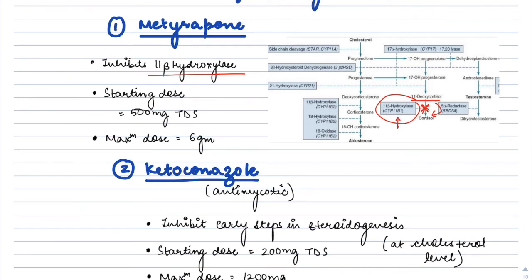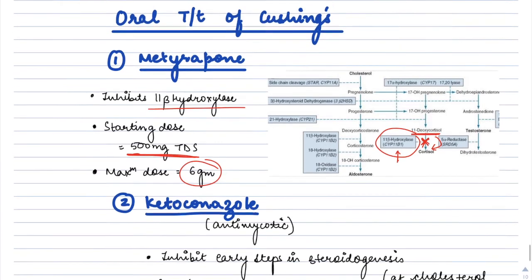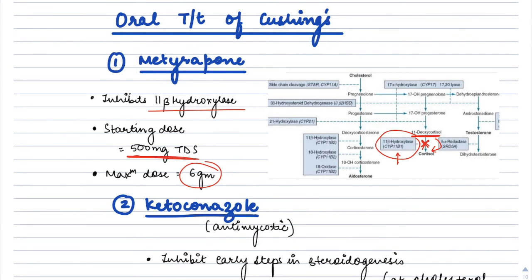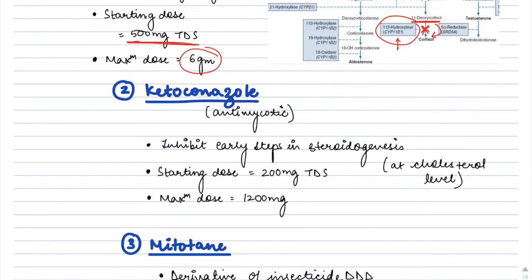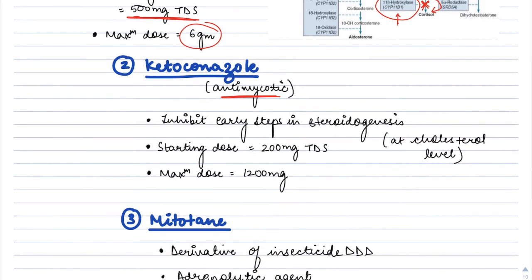We can start metyrapone at a dose of 500 milligrams thrice a day, and the maximum dose we can give is 6 grams. So it is an anti-Cushing's drug that is used to suppress cortisol production by inhibiting the enzyme 11 beta hydroxylase. Another anti-mycotic, that is antifungal drug, ketoconazole, that comes in the azole group, we can give, that inhibits steps in steroidogenesis. As we can remember, antifungal drugs are used to prevent the conversion of lanosterol to ergosterol. Okay, so it is actually at the cholesterol level, it is inhibiting the steroidogenesis, and ketoconazole thus helps in suppressing cortisol.